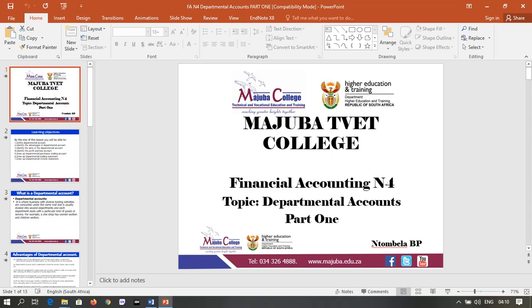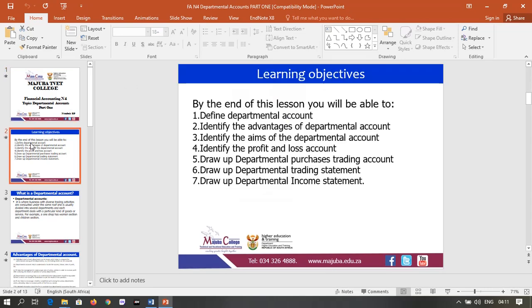Today's lesson is about departmental account. By the end of this lesson, we'll be able to define what is departmental account, identify the advantages of departmental account, identify the aims of departmental account, also identify the profit and loss account, draw up departmental purchases account, draw up departmental trading statement, and draw up departmental income statement.